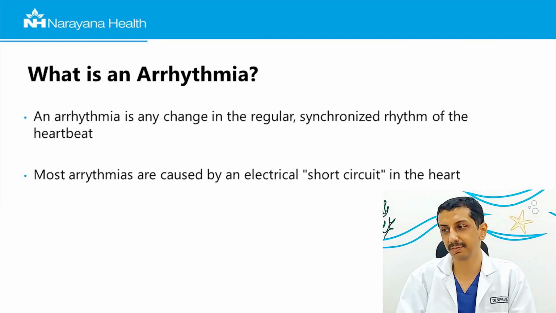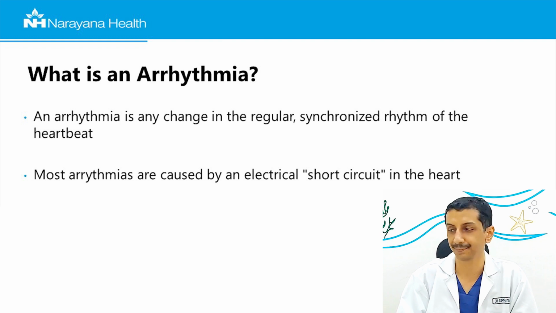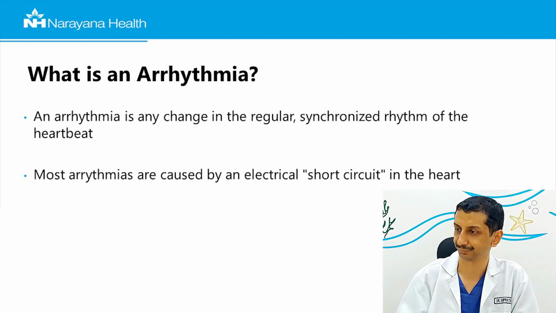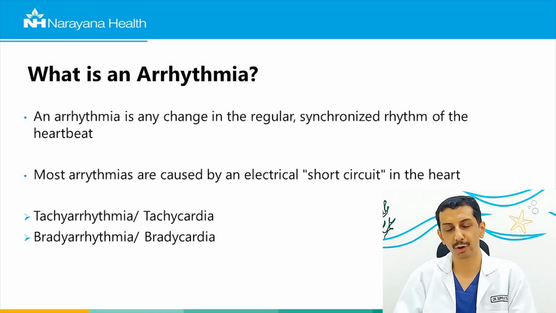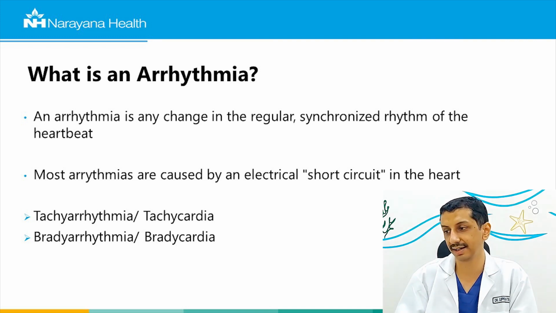So what is an arrhythmia? An arrhythmia is any change in this regular synchronized rhythm of the heartbeat, and usually an arrhythmia is caused by an electrical short circuit in the heart. There are broadly 2 types of arrhythmias. If the child has a fast heart rate, it's known as a tachyarrhythmia, and if the child has a slow heart rate, it's known as a bradyarrhythmia.